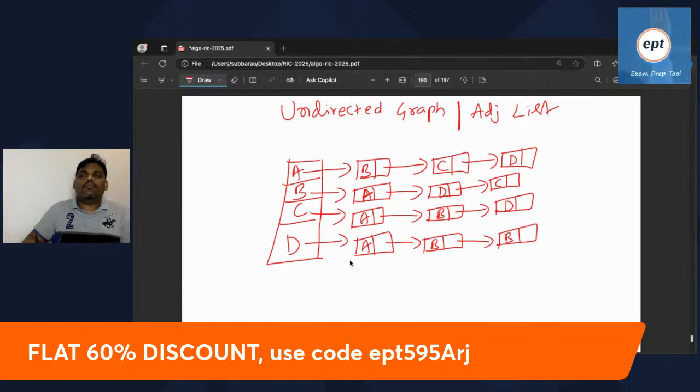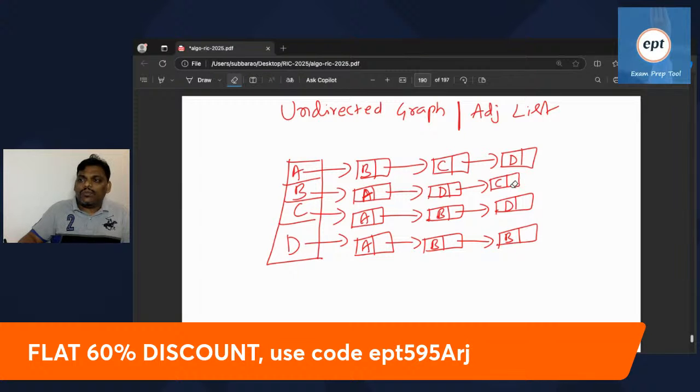It is almost like a complete graph, so if you want, you can remove a few people. Then you can delete a few people. Suppose B is adjacent to C, then C is also adjacent to B. So you can delete some people.